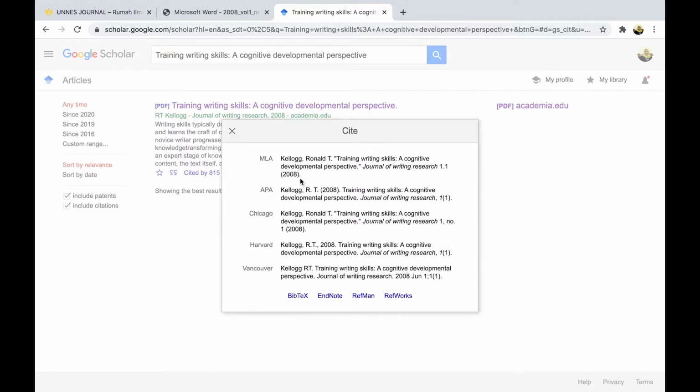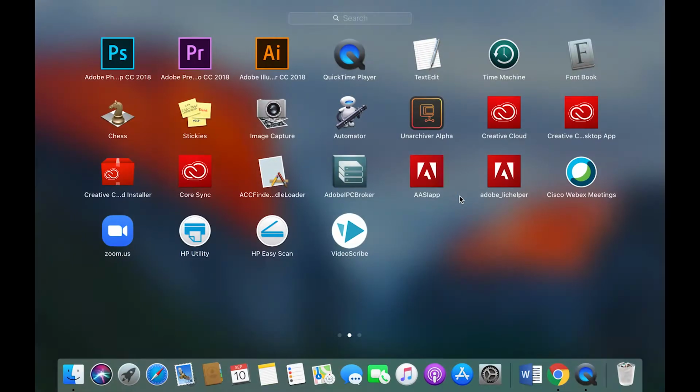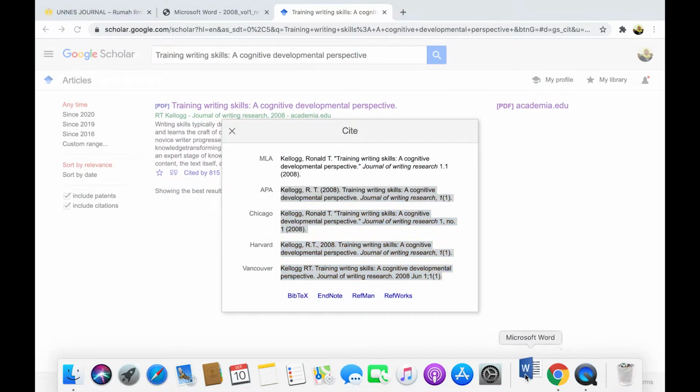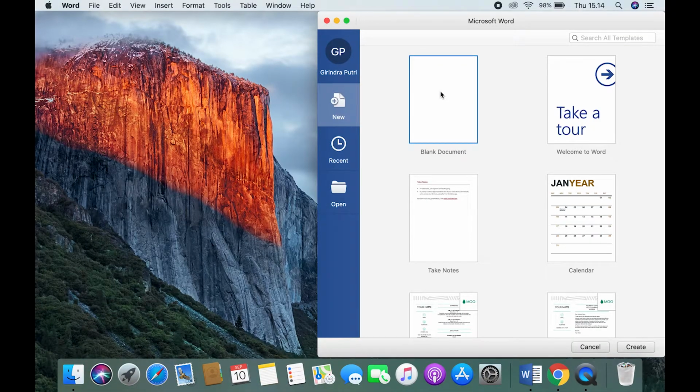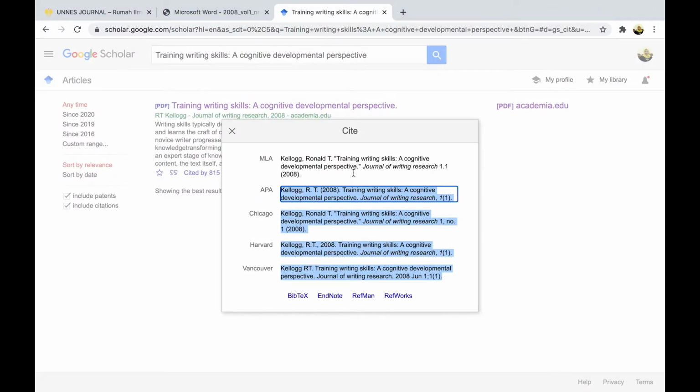You can see here that it has been cited by 815 people. See this quotation mark sign? Click that and choose what type of citation you want to use. Let's say you use APA format: you copy this format and paste it in any of your documents.